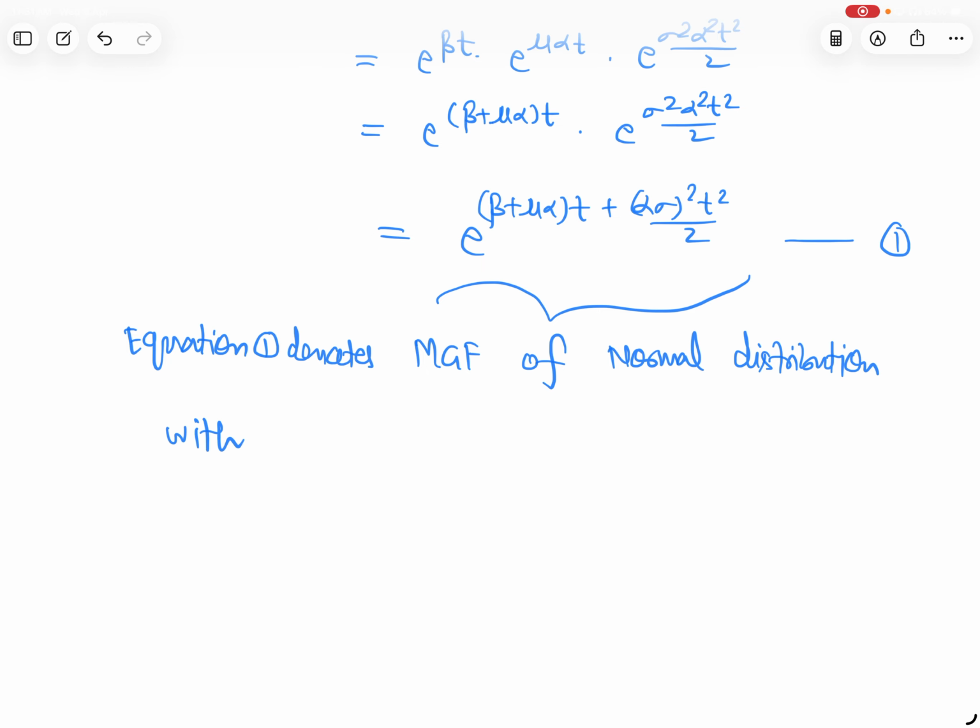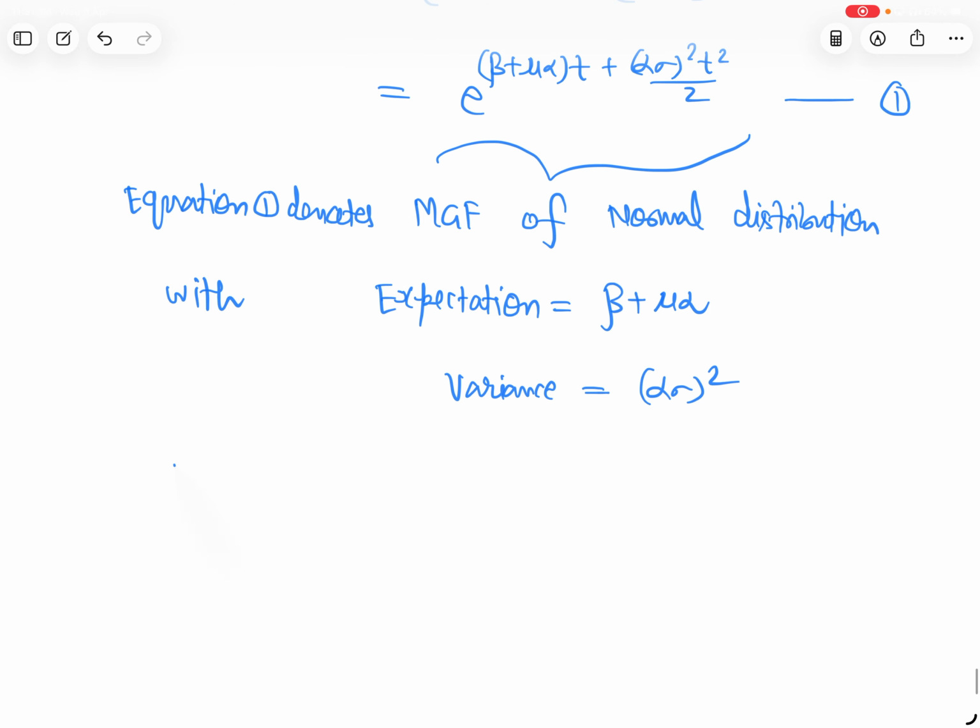This is MGF of normal distribution with mean, with expectation, क्या है यहाँ पे? बीटा प्लस म्यू अल्फा. वेरिएंस क्या है? अल्फा स्क्वायर सिग्मा स्क्वायर. ओके, सो बाय थ्योरम, by last theorem, what we got, Y is actually normal distribution with mean beta plus mu alpha and variance alpha square sigma square.